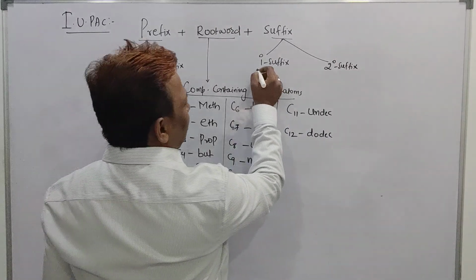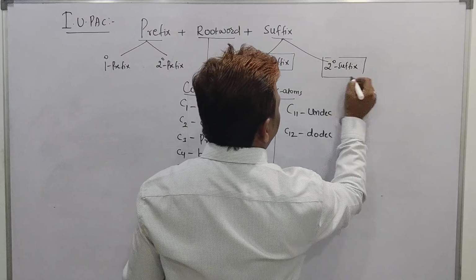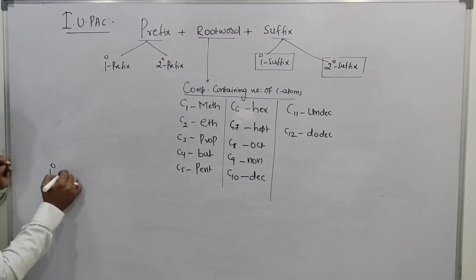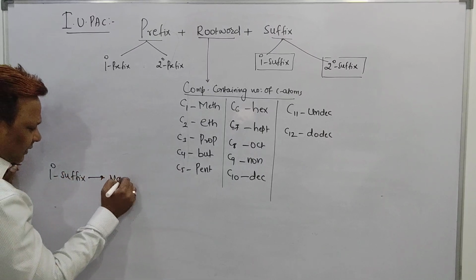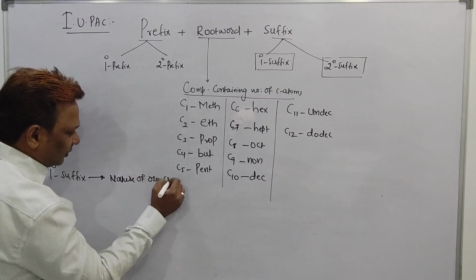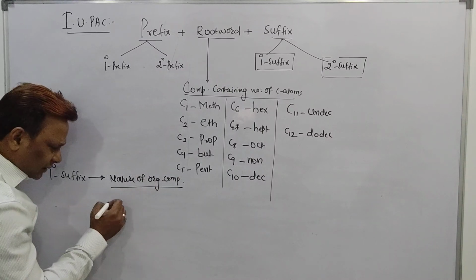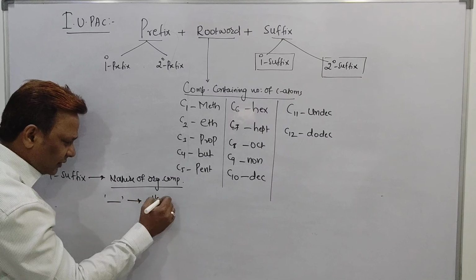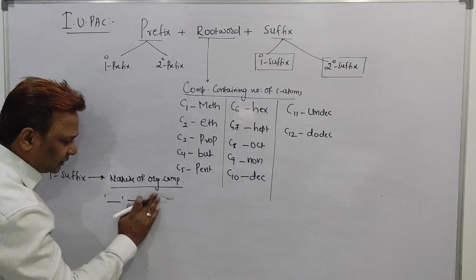But what is a primary suffix and what is a secondary suffix? Wait, I will tell you. See here, the primary suffix indicates the nature of the organic compound, meaning what the nature of the organic compound is. Beta, if the compound contains a single bond, the nature of the compound is alkane, and you should use the word 'ane' here.